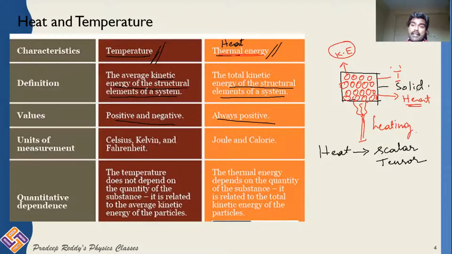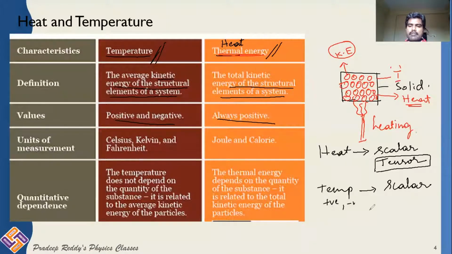It is always directional, but it does not obey vector laws. That's the reason why it should be called a tensor rather than a scalar. Whereas temperature is a scalar quantity, but temperature can be positive or negative. Heat is always positive. That is one more difference.